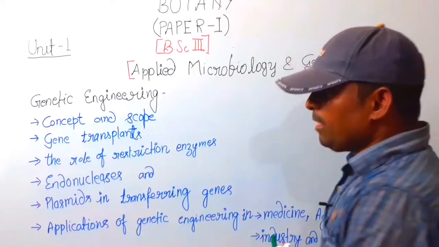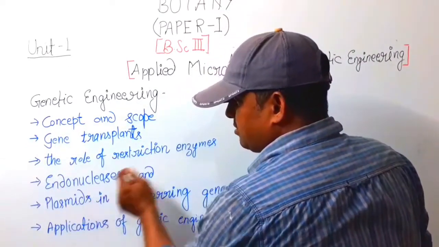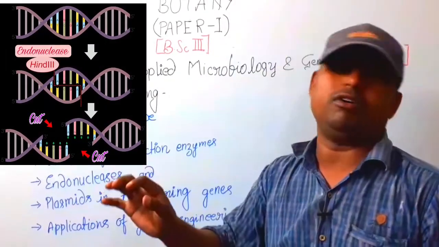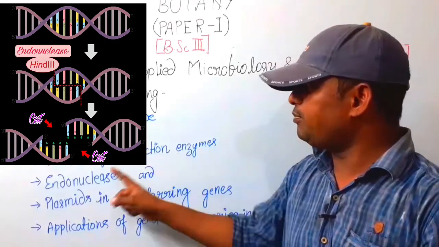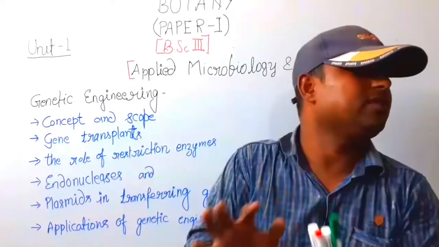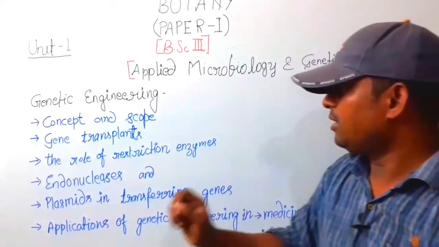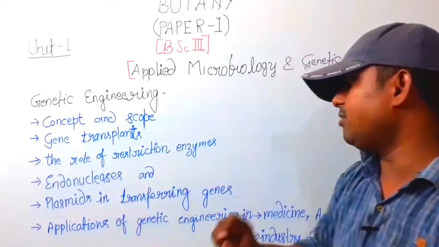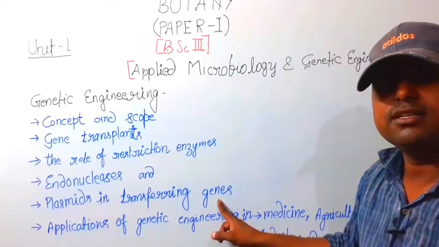So, next topic, endonuclease. Endonuclease is a type of enzyme like restriction enzyme, but endonuclease and restriction enzyme act at different positions. The next topic is plasmids in transferring genes.